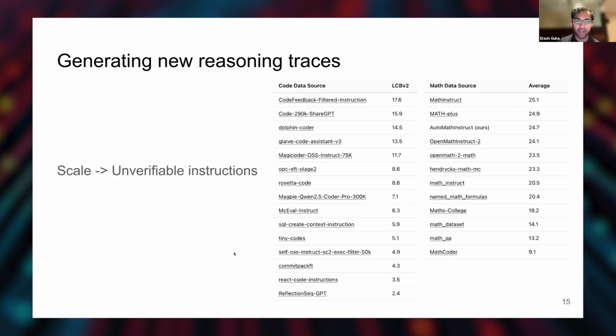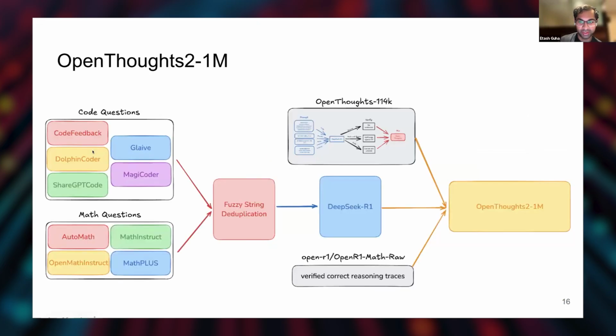So the way we scaled it up is we evaluated a bunch of different question sources. We did a basic ablation of, okay, how can we compare code questions and math questions? We did a large scale ablation of 20 or 30 different data sets, and we just took the best question sources and mixed them. And that was what ended up being in our final mix. So this is the high level look of OpenThoughts 4 and 14K.